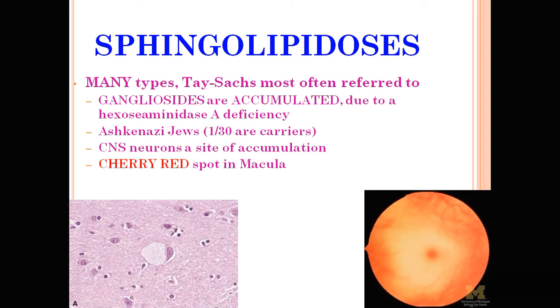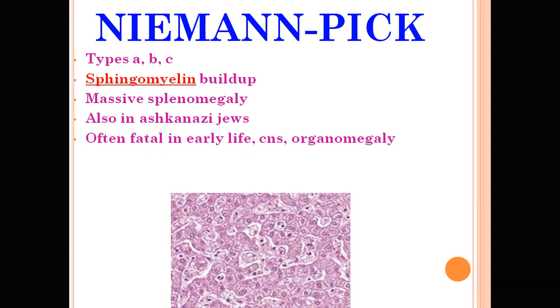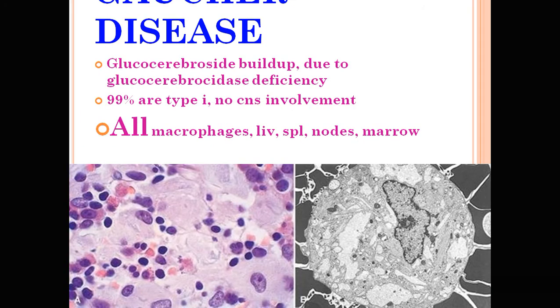Sphingolipidosis has many types, but Tay-Sachs disease is the one most often referred to. Gangliosides accumulate due to hexosaminidase A deficiency. The CNS neuron is the main site of accumulation, and there is a cherry red spot in the macula. Niemann-Pick disease is further divided into types A, B, and C. Sphingomyelin accumulates, causing massive splenomegaly, occurring very early in life, with involvement of the CNS and organomegaly.